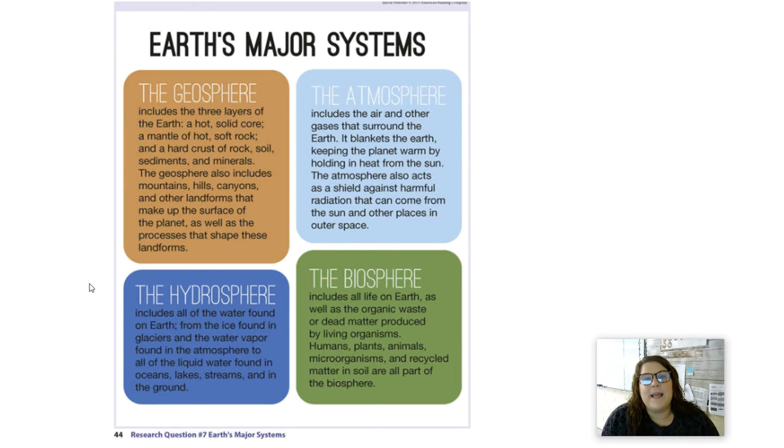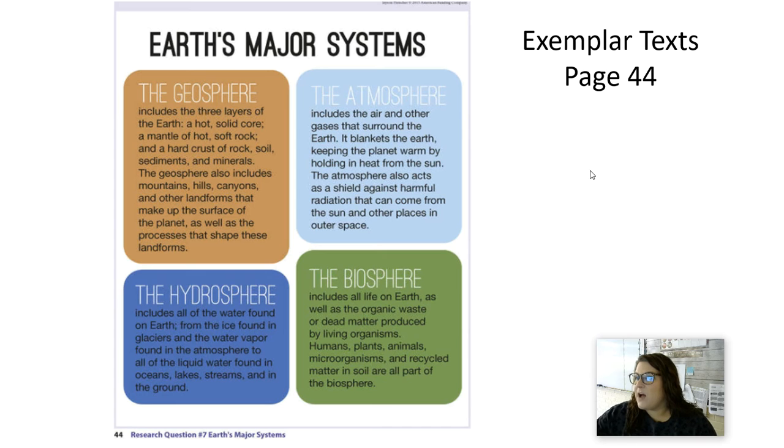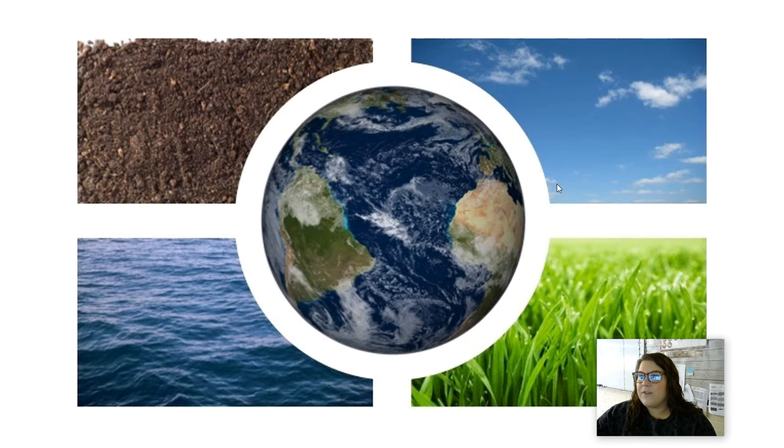So let's take a minute and consolidate this information with a quick video. So let's get a little more knowledge, lock in that learning with a video. Let's pause now. Great. So that video talked about how Earth's major systems really can be broken down into 4 words. We know geosphere, hydrosphere, atmosphere, all that good stuff, biosphere.